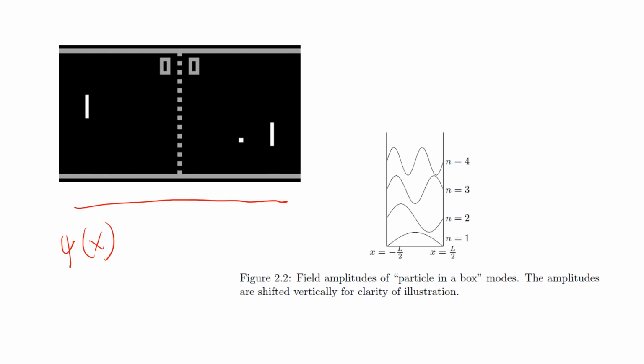So these distribution modes shown in figure 2.2 are various distributions for that boundary condition, that the probability distribution is continuous and goes to 0 at the edges. Those are what we would call the modes, something that satisfies the boundary condition and also describes a distribution within the box.